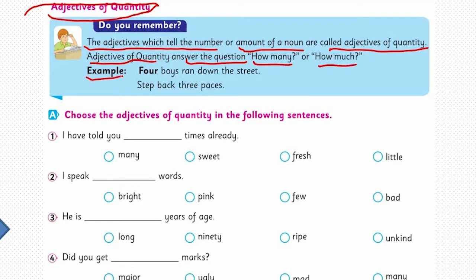For example, four boys ran down the street. Here the boys are the noun and the four is the quantity. So the quantity of the noun here.